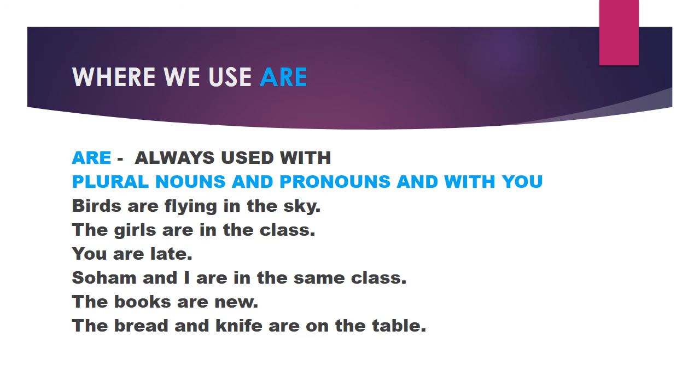These books are new. Again, more than one book, so we are using are. The bread and knife, two things. The bread and knife are on the table. So now it is clear, students, where we use are with plural. So am goes with I, is with singular, and are with you and plural.